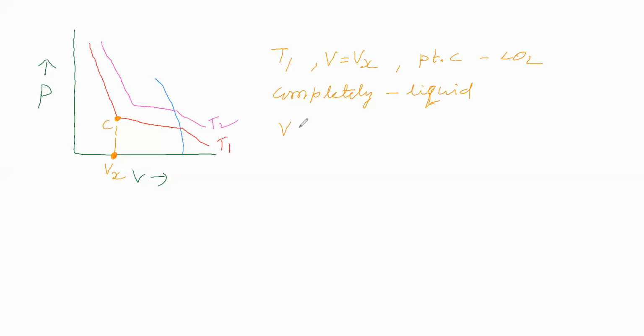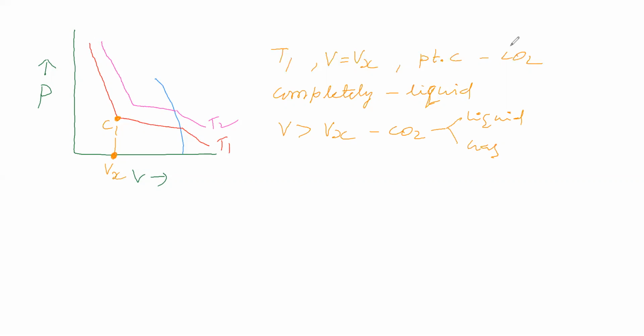When the volume is greater than this, carbon dioxide is some amount in liquid, some amount in gas. Okay. So at T1 temperature, at volume Vx, at point C, carbon dioxide is completely in liquid state. When the volume is greater than this, it is in liquid and gas. When the volume is less than Vx, only liquid, sir.